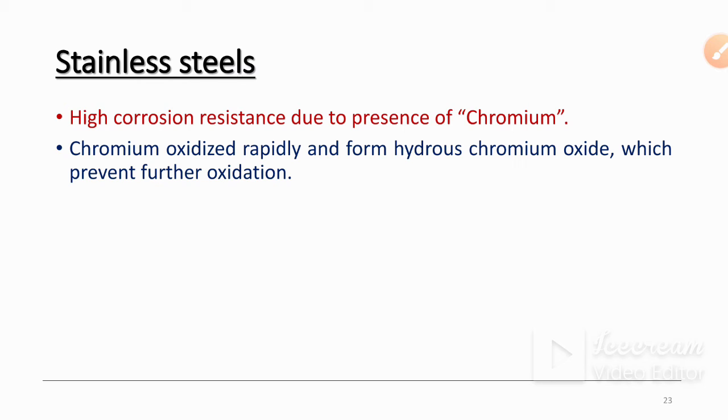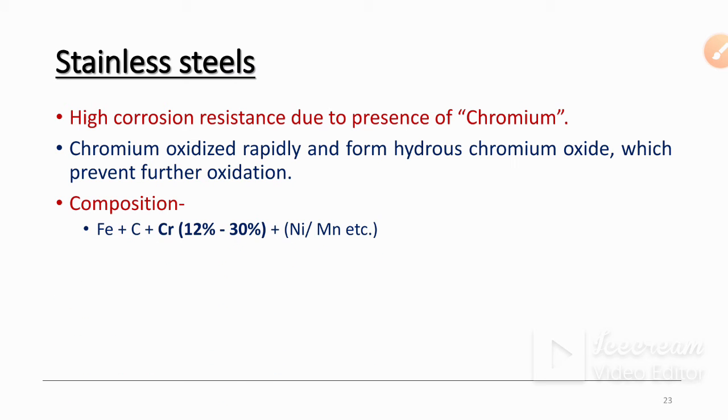Chromium oxidizes rapidly and forms hydrous chromium oxide, which prevents further oxidation. So oxidation is already done, it has already corroded and formed a layer of chromium oxide which cannot be further oxidized. Oxidation is one type of corrosion. It reacts with oxygen and moisture and forms corrosion. That is the reaction of corrosion. So this hydrous chromium oxide will not corrode again.